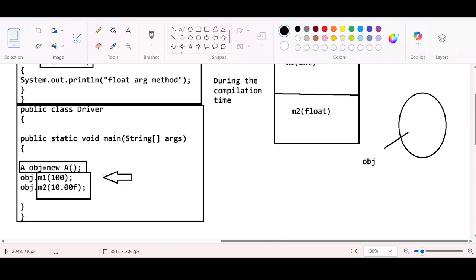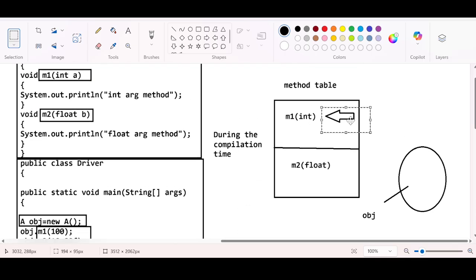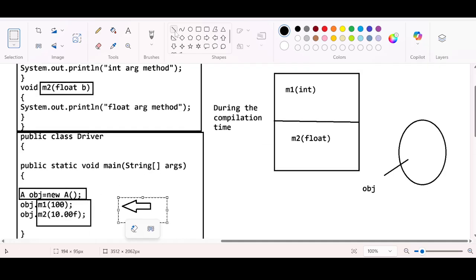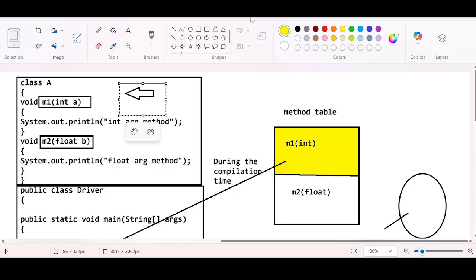It will check in the method table, is there any method signature with the method name m1 and the value integer? So this is same as this. This is same as this, isn't it? Once it is identified, the respective method will be executed, which is this method. I will tell you why this method table is used. You will understand going forward why these method signatures are used.